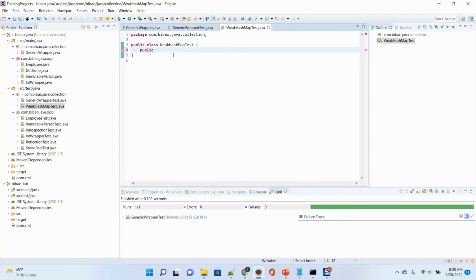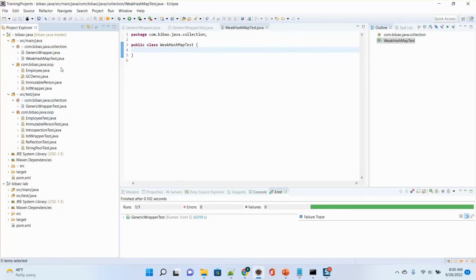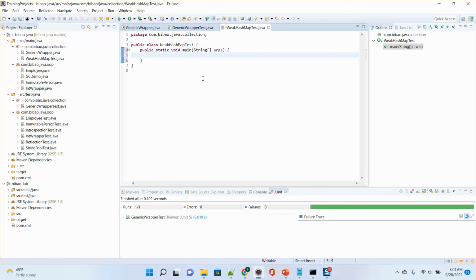Because for this one I don't use unit test, I can move this to the main part of the collection, because in the test part I always use unit test. So here I use a main method. So let's talk about WeakHashMap. Say I use a String as the key and Integer as the value, Map equals new WeakHashMap.